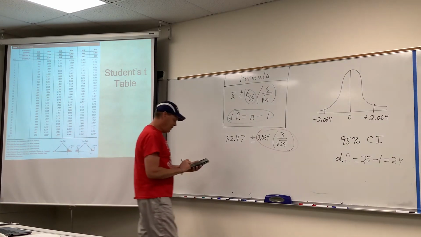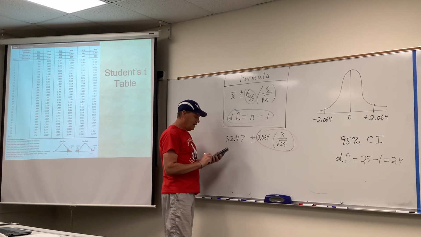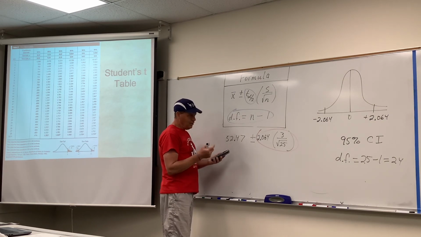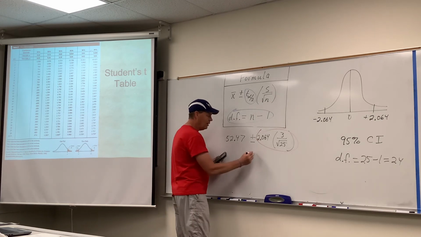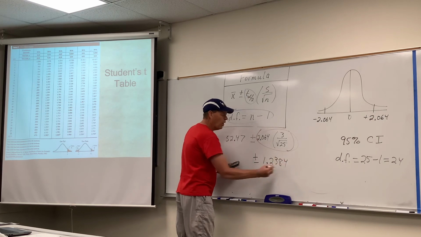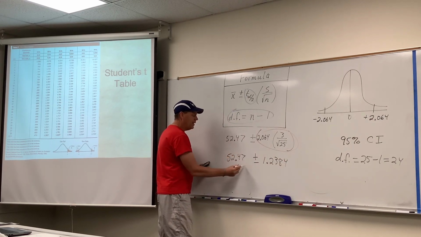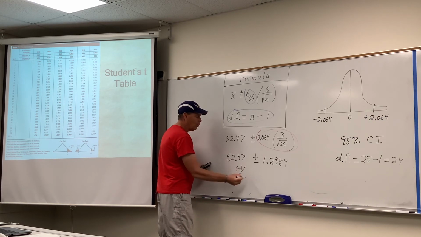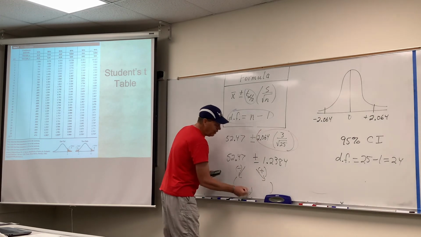All right, so 2.064 times 3, divided by the square root of 25, which I can do in my head, it's 5. So it looks like the margin of error is about $1.24 roughly. Remember the variable here is money. Then I want to remind you that you get the lower end of your estimate by doing the minus and the upper end by doing the plus.